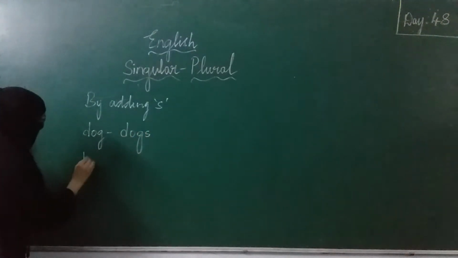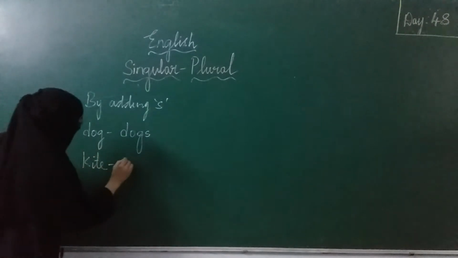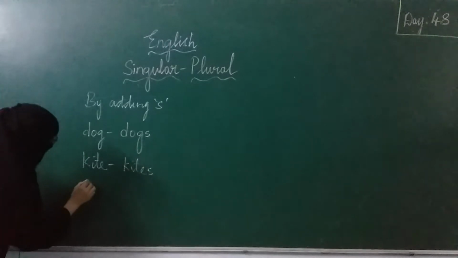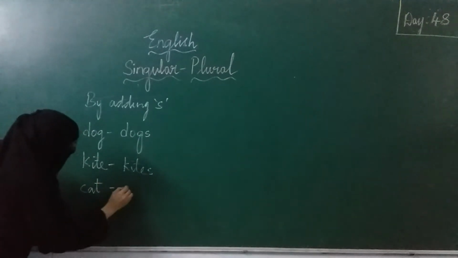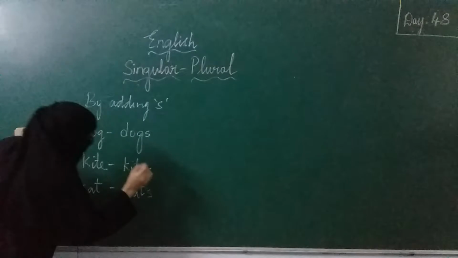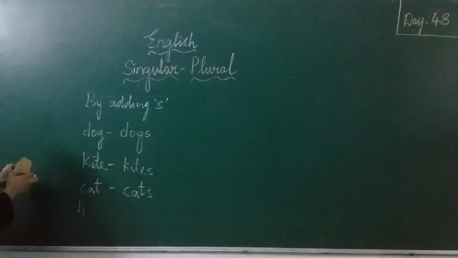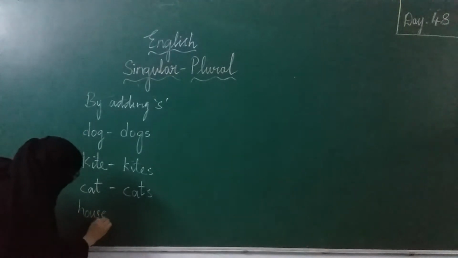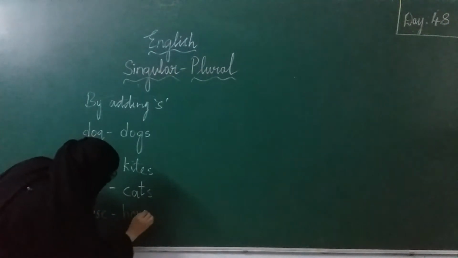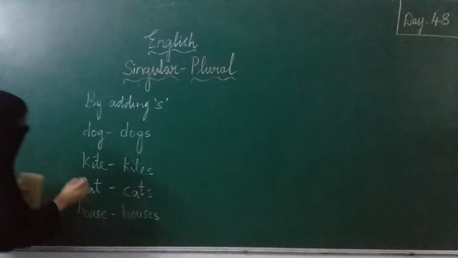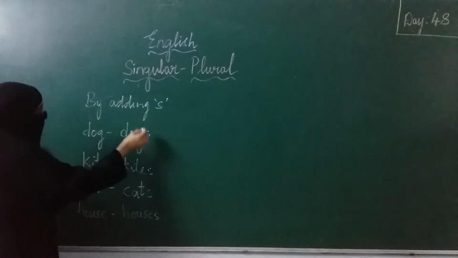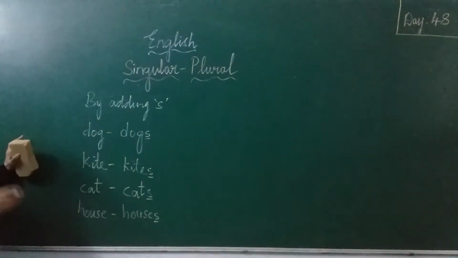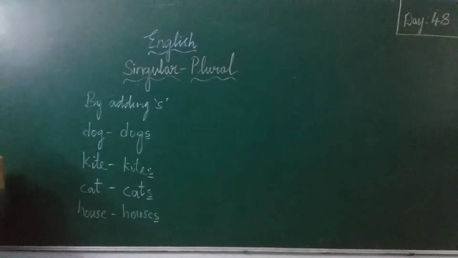S. Kite, s. Cat, s. House. In order to make house plural, we add only s. So these are some of the nouns for which we add s to make them plural.